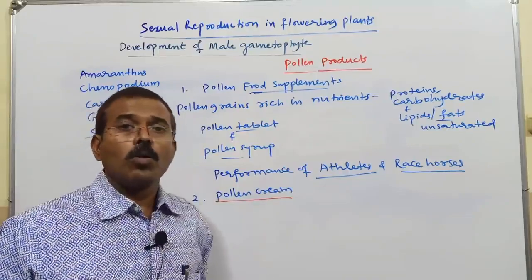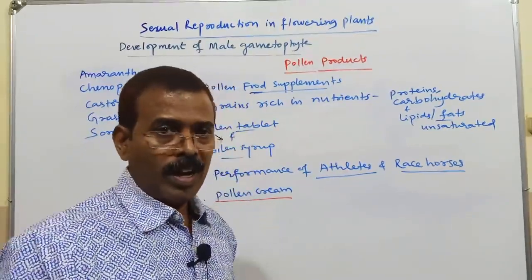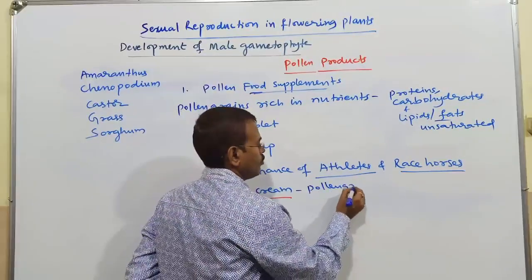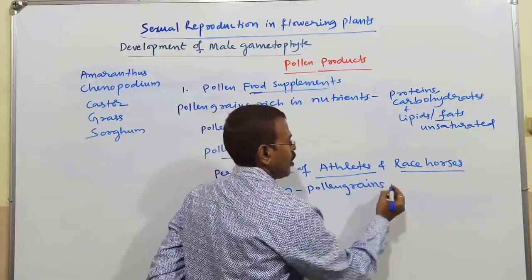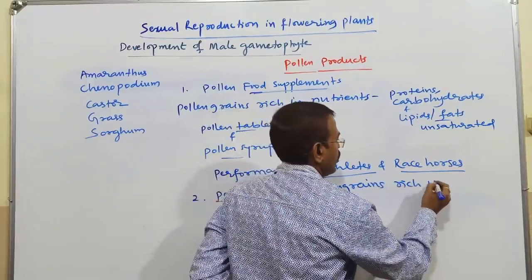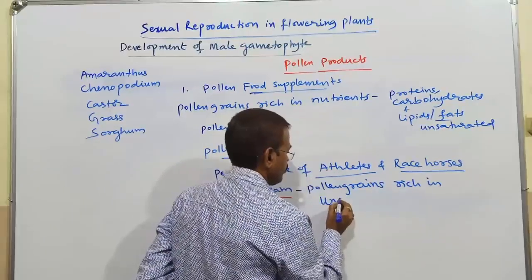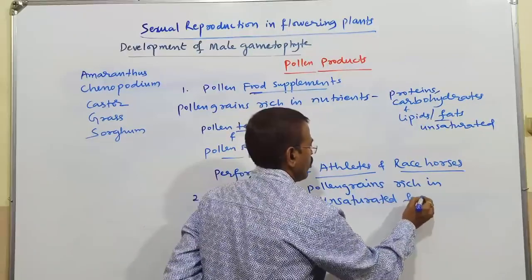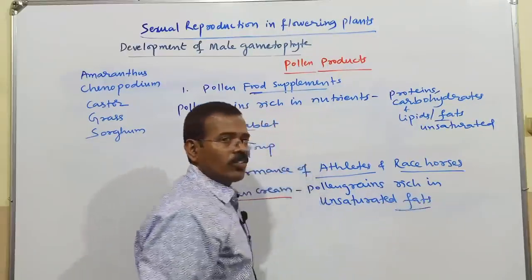Next, pollen cream. As I told you, pollen grains are rich in unsaturated fats.